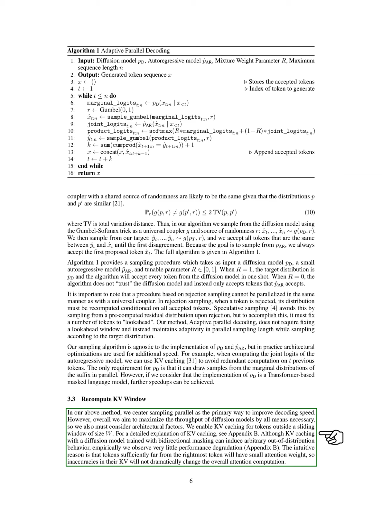Although using KV caching with a diffusion model that employs bidirectional masking can lead to unexpected behaviors, we find that it does not significantly affect performance. This is likely because tokens that are far from the most recent token have minimal attention weight, meaning their inaccuracies do not greatly impact the overall attention calculation.